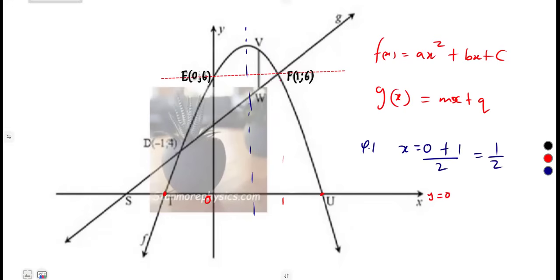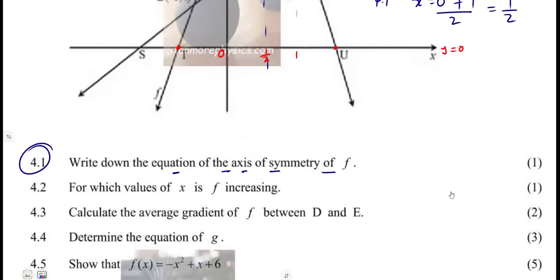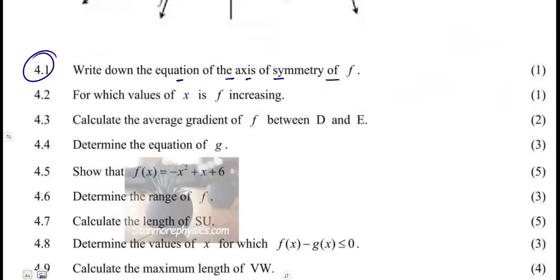So that is 1 over 2. That's our axis of symmetry. On this line, x is equal to 1 over 2. Throughout that line, x is 1 over 2. So that's our axis of symmetry, from the average of x values in any horizontal line from that graph, all right?